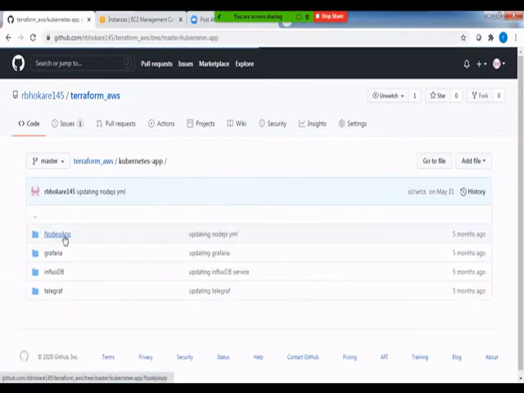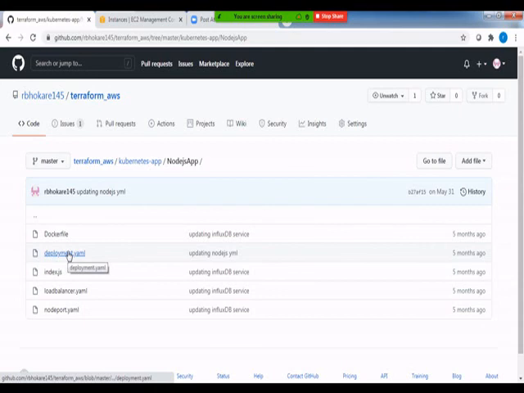Then this is something you can call a Kubernetes app. Once your Kubernetes cluster is ready, you have a sample app that can be deployed on the Kubernetes clusters. That is already available in this repository, which you can refer to.